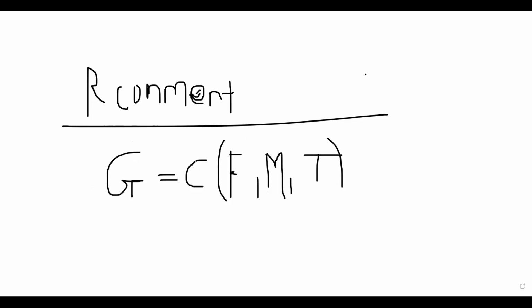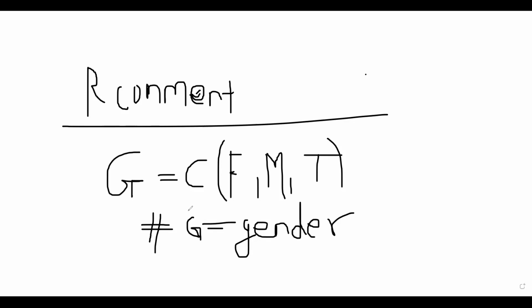So if I want to write comments in R, I can use this hash, and I can write it here: G is equal to gender. In a similar way, I can write F means female, M means male, T means transgender.